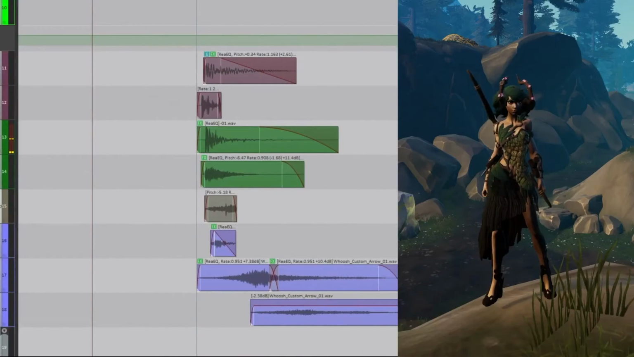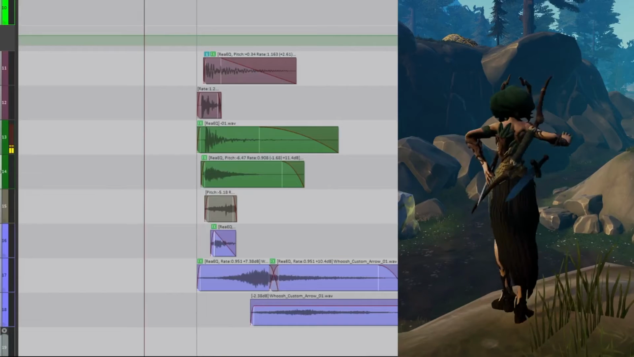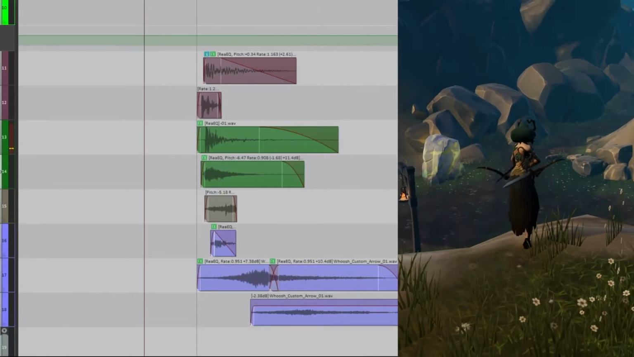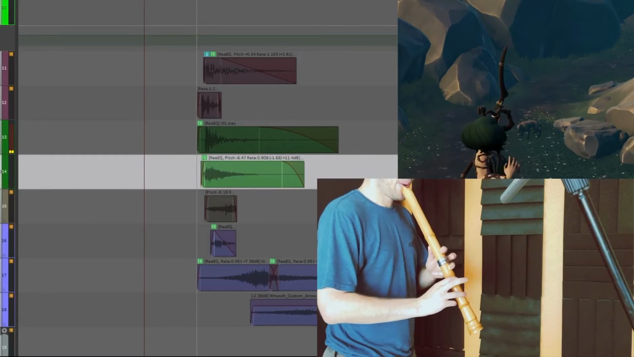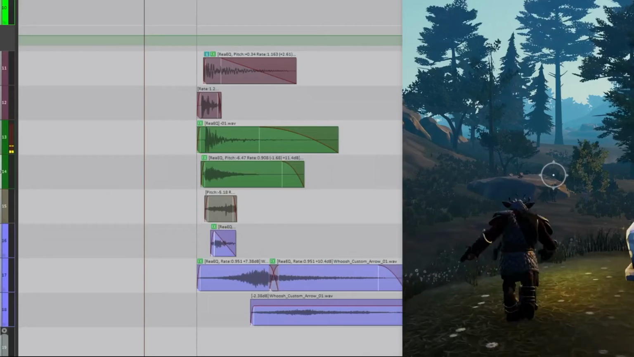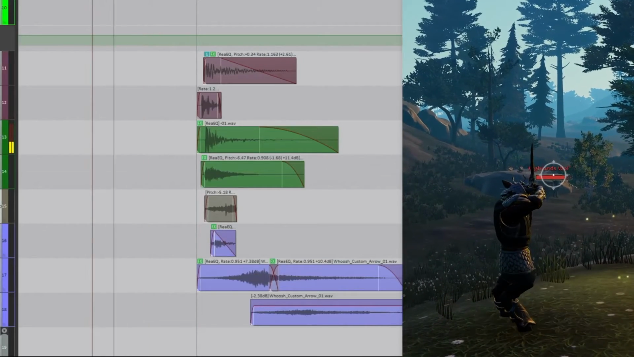One cool bow shot sound I heard in a movie, I think it was Lord of the Rings, had an element that sounded to me like a wooden flute. I have a shakuhachi, so I tried it out. I thought that had a cool, airy kind of attack, so I kept it.